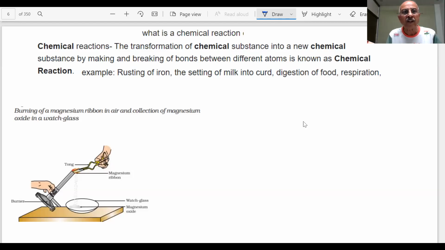What is a chemical reaction? Chemical reaction means transformation of a chemical substance into a new chemical substance by making or breaking of certain bonds. This is called a chemical reaction. All the chemical changes which we studied in the previous lecture, students, are nothing but examples of chemical reactions.